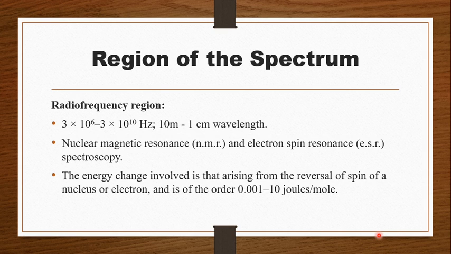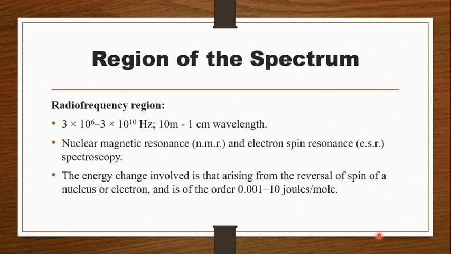The energy change arising from the reversal of the spin of a nucleus or an electron is of the order of 0.001 to 10 joules per mole. So basically, in this, what interaction is studied? The spin of a nucleus or the spin of an electron is studied.